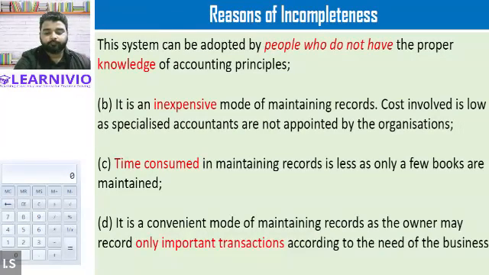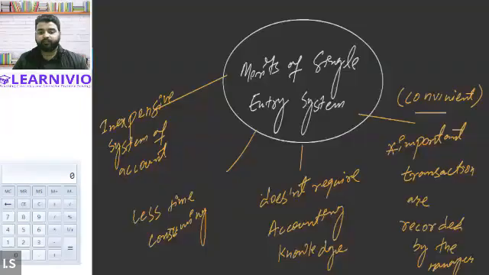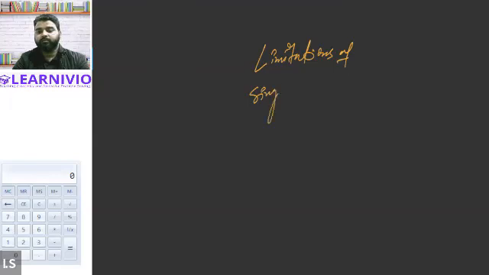So these are a few merits of the single entry system. Now let's talk about the demerits, what are the problems that a business can face if the business maintains the records as per the single entry system. So let's now talk about the limitations of maintaining records as per the single entry system.